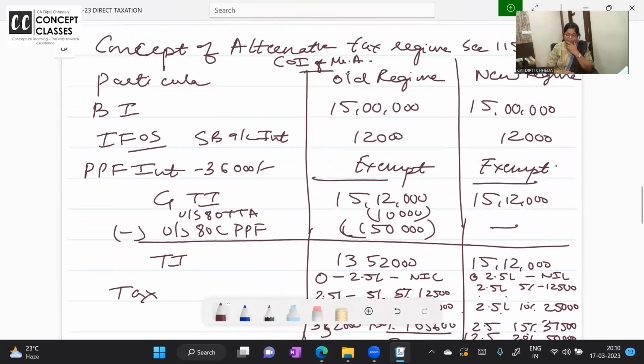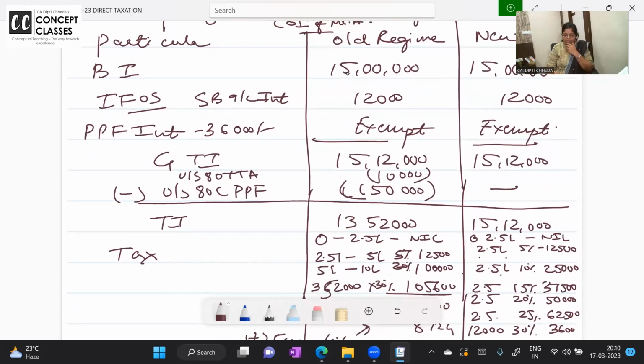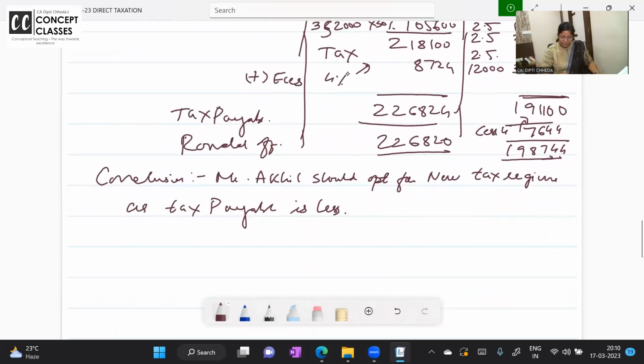Check the whole problem. Business income same, income from other sources same, interest is exempt, saving account interest you will get the deduction, PPF you will get the deduction, and so on. In the old regime, you can calculate the tax. In new, you know, for every 2,50,000, 5% extra you give. Okay, easy or not this calculation? Let us take up one more problem.